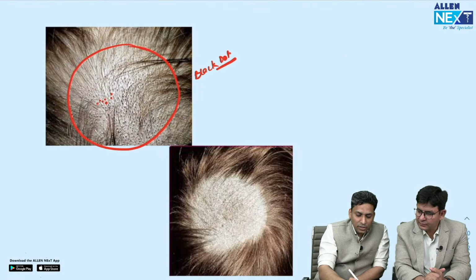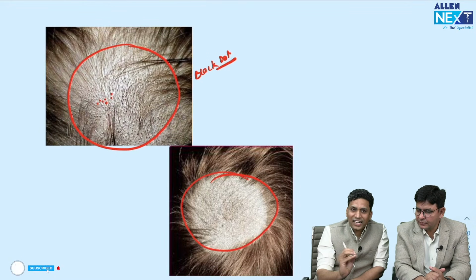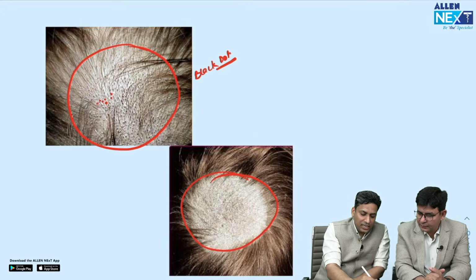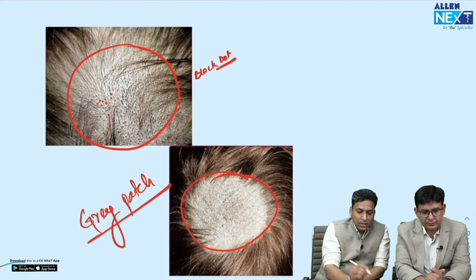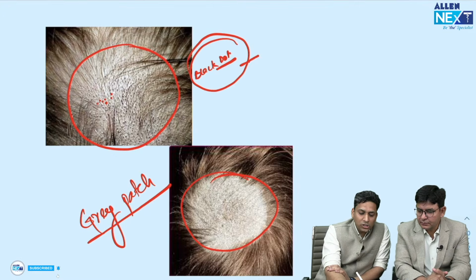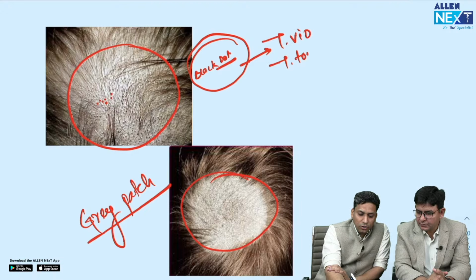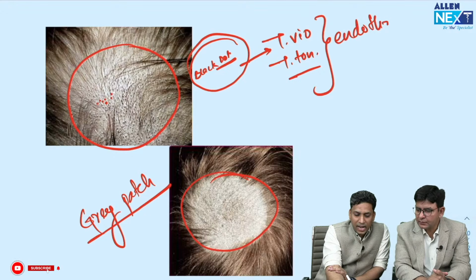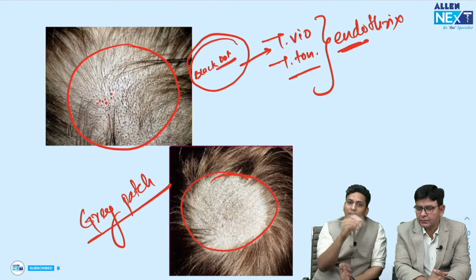While here you can see that there is scaling present, and this patch is slightly grayish in color in comparison to the remaining scalp because of the scaling. So this is known as gray patch type. If you remember, just now I told you that black dot is commonly caused by Trichophyton violaceum and Trichophyton tonsurans. Both these are endothrix species. Endothrix. Endo का मतलब अंदर.